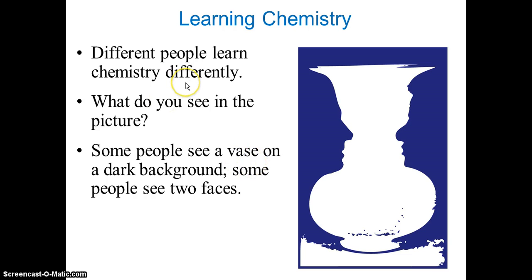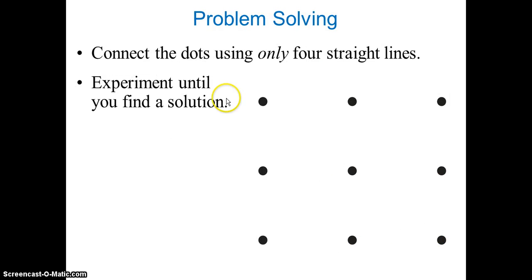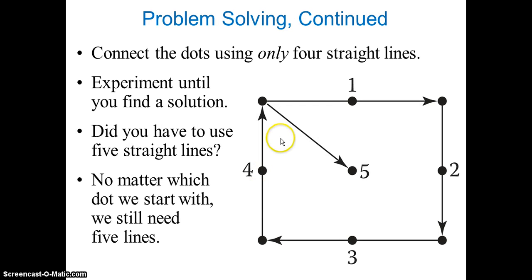Now, different people can learn chemistry differently. What do you see in this picture? Some people see a vase on a dark background, and some people see 2 faces. So we are going to talk about problem solving. It's like connecting dots using only 4 straight lines. You can experiment in your notes until you find a solution. Here are the dots and you need to connect them using only 4 straight lines. Experiment until you find a solution.